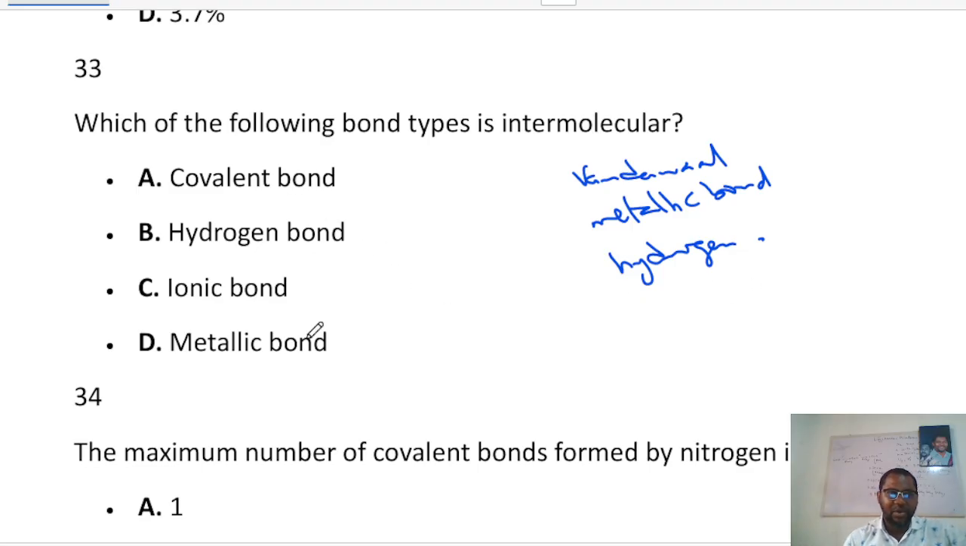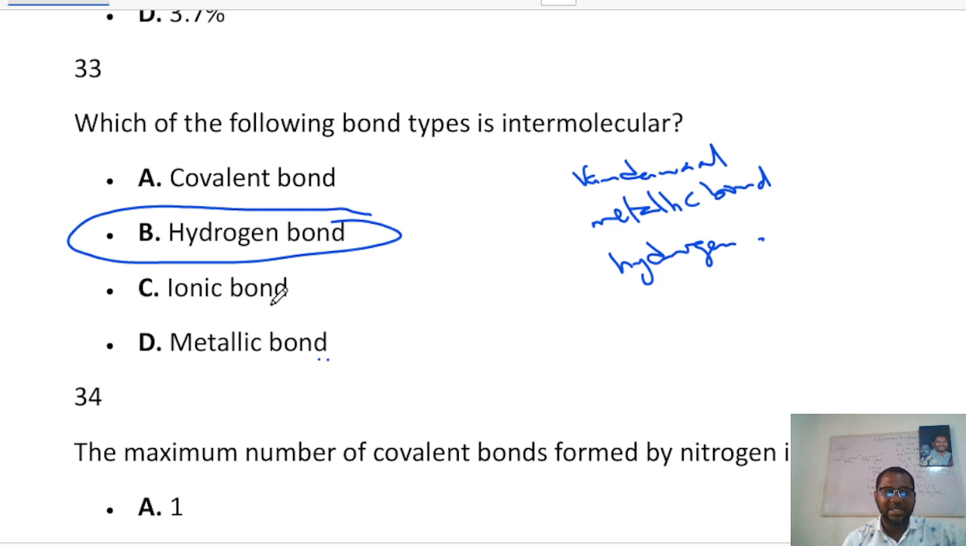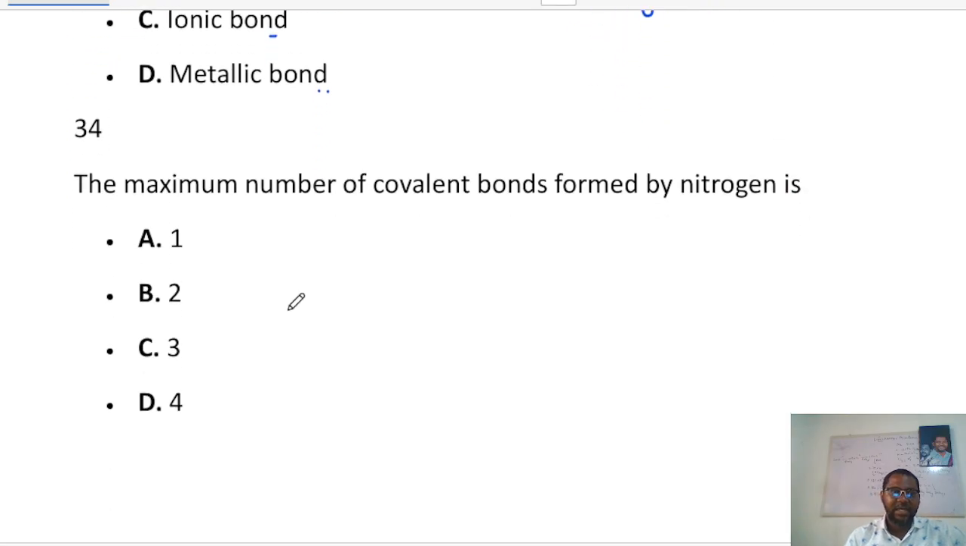So among all of these here, the answer is hydrogen bonding. The reason why I will not take metallic bond is because metallic bond is as strong as ionic bond, holding metals together in a bond. So that's the best answer for that question.